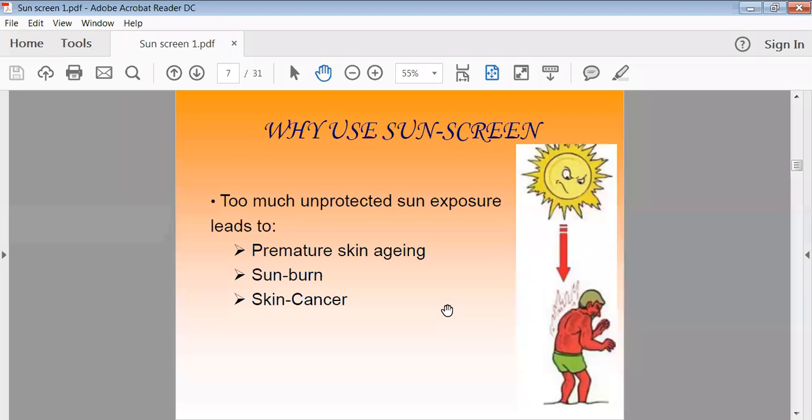Now, why are we using sunscreen preparations? Generally, sunscreen preparations are used to protect your skin from damage by the ultraviolet rays, and we can avoid skin cancer, we can avoid sunburn, as well as we can improve the natural glow of your skin if we apply the sunscreen preparation.